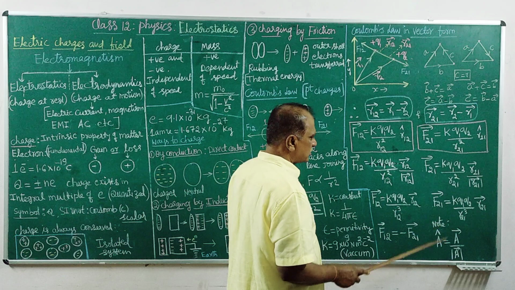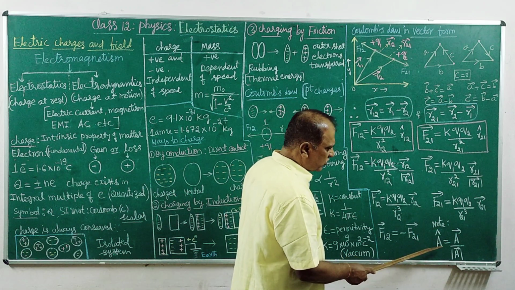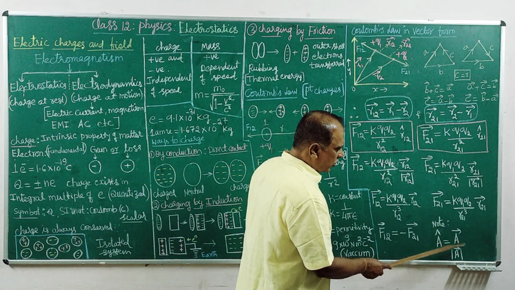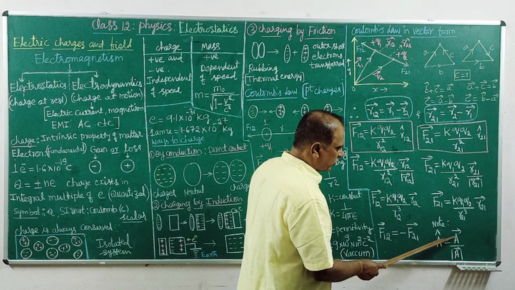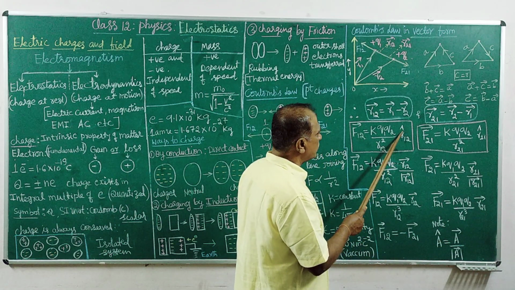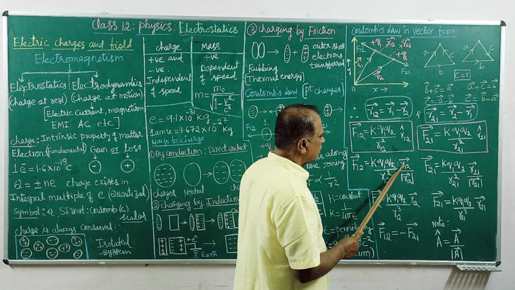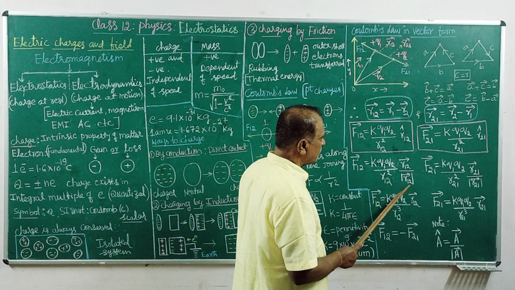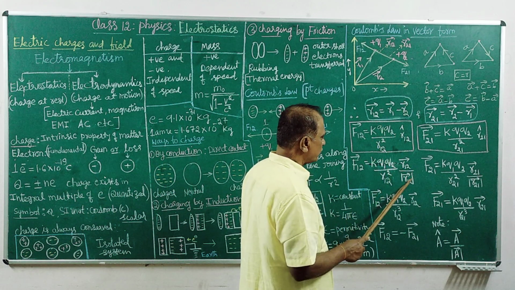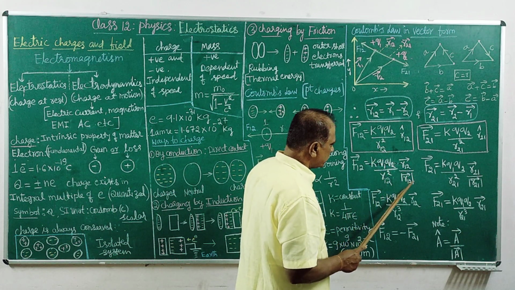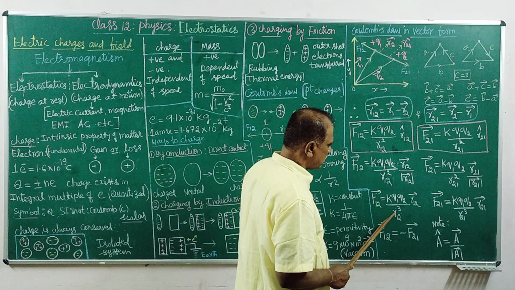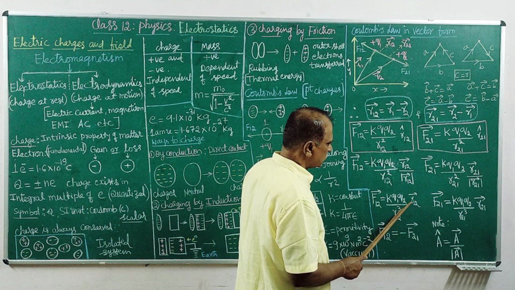Then rewrite this. You know that, what is the unit vector? The vector divided by its magnitude is the unit vector. So rewrite this: the unit vector is equal to this vector divided by its magnitude. What is the magnitude of this? This is the magnitude of this. This into this gives the same thing.